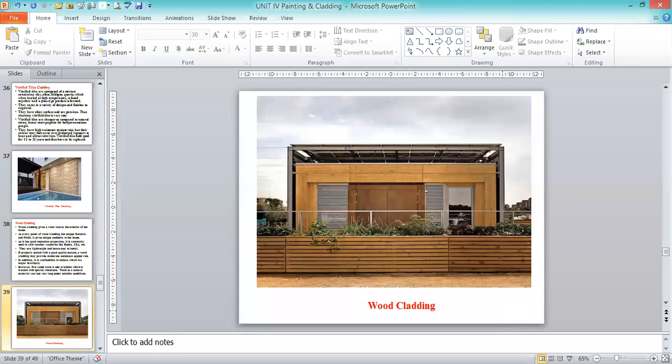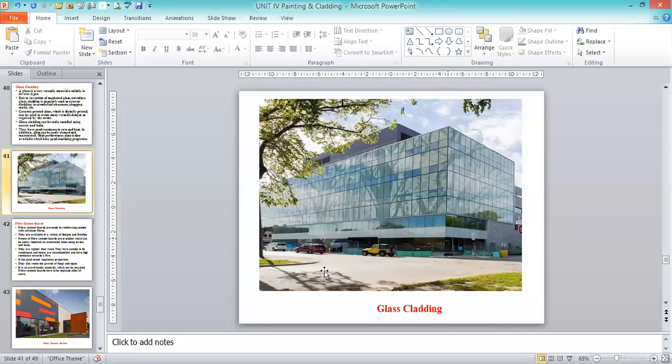Then you can see that this is complete glass cladding. Nowadays we are almost all using glass for elevations, covering the entire building. It protects against various atmospheric agents or weather agencies, and also gives us architectural beauty and aesthetic appearance.